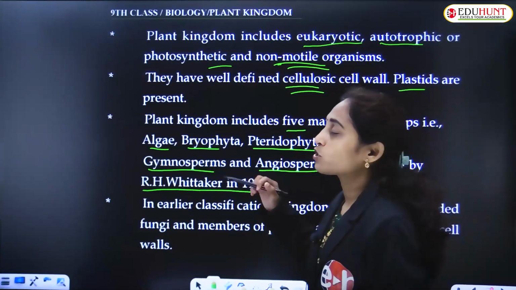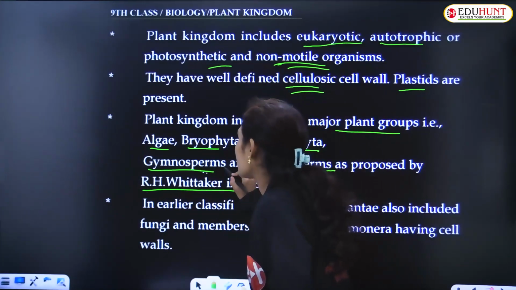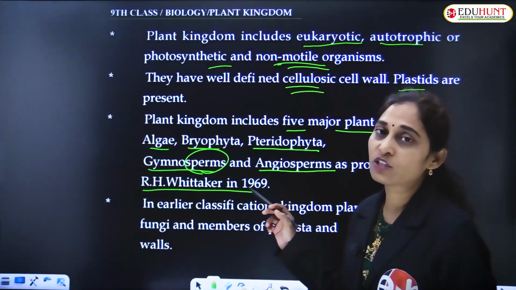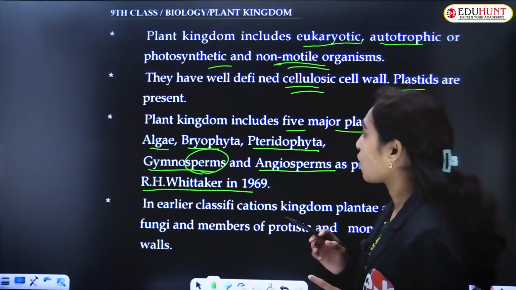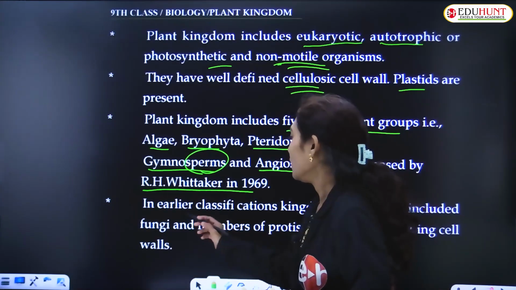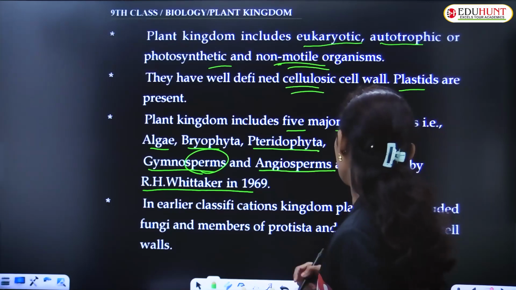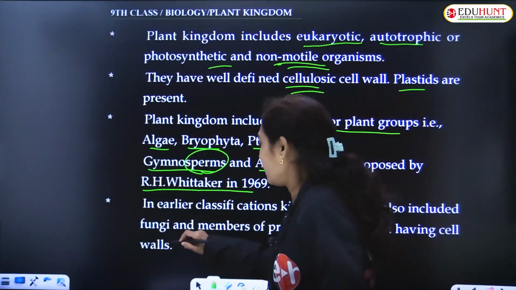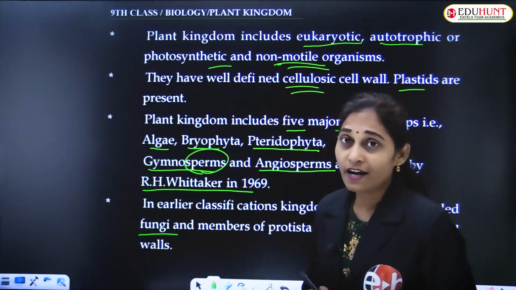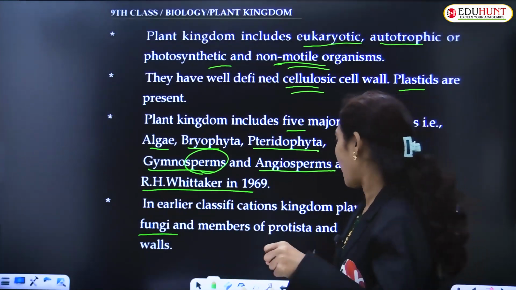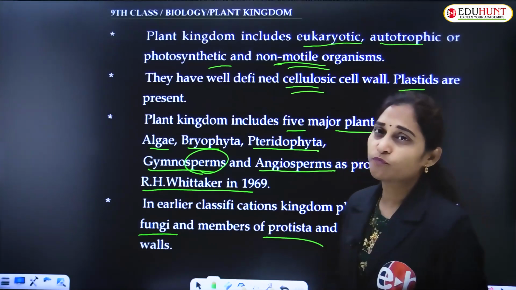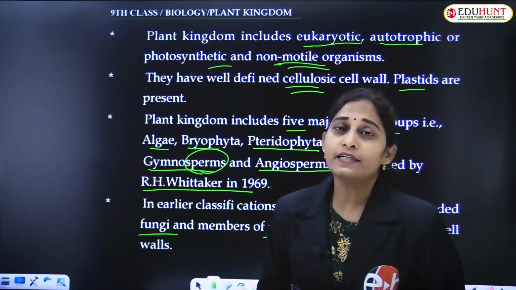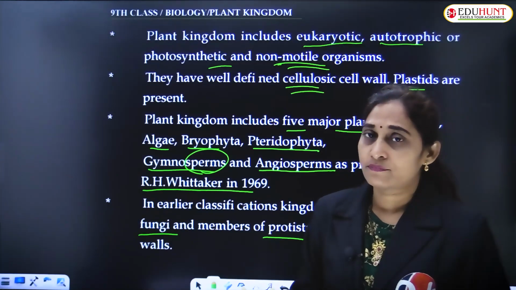Only gymnosperms and angiosperms. Sperma means seed. Gymnosperms and angiosperms are the two major groups involved in the production of seeds. In the earlier classification of the plant kingdom, fungi were included, and even members of Protista and Monera were included under the kingdom Plantae.